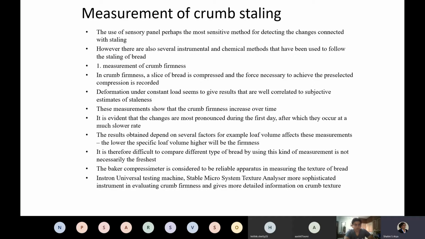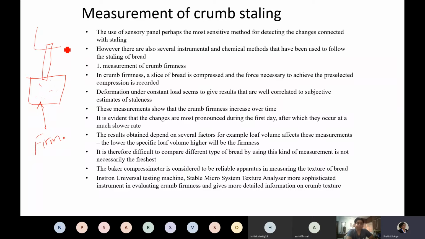If you look at this bread, suppose this is the bread and this is your crumb, a slice of bread could be pressed under the probe.